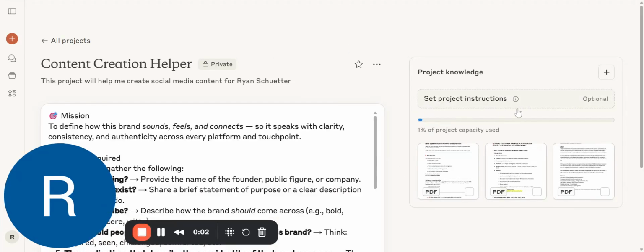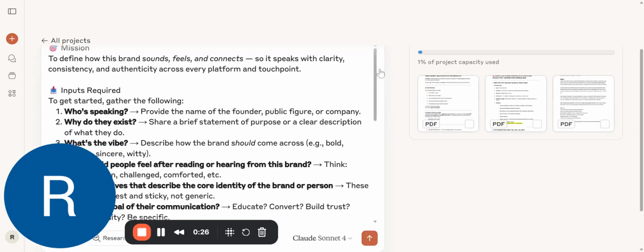For step 2, we're making project instructions. So this is a set of instructions that will run every time you prompt this specific project in Claude. However, before we add any information in this section, we need to first do something. And that is, we have to summarize all the content I've added to create a brand identity summary.